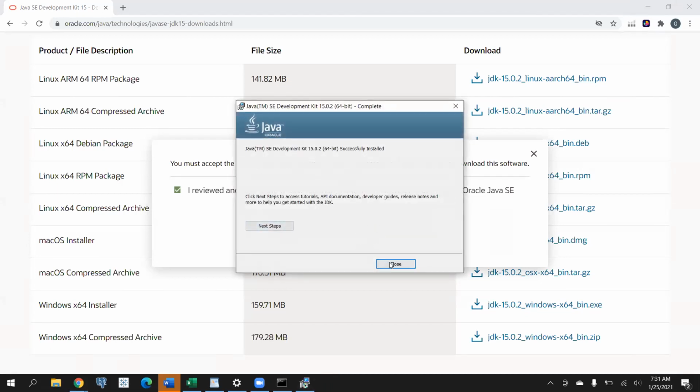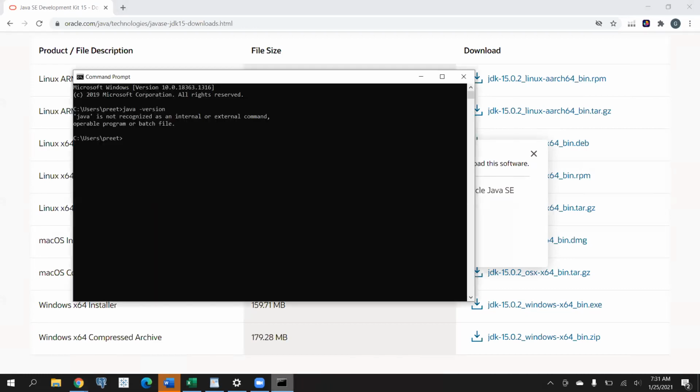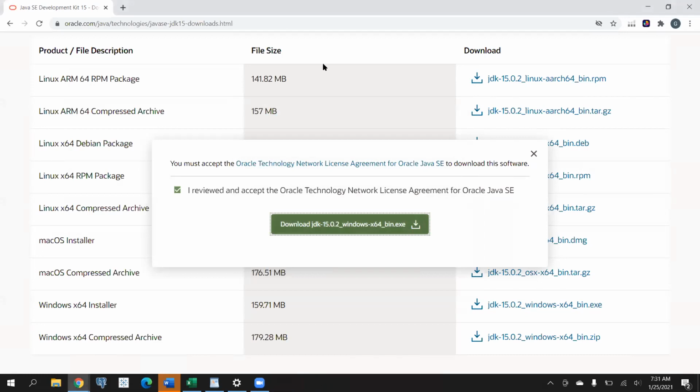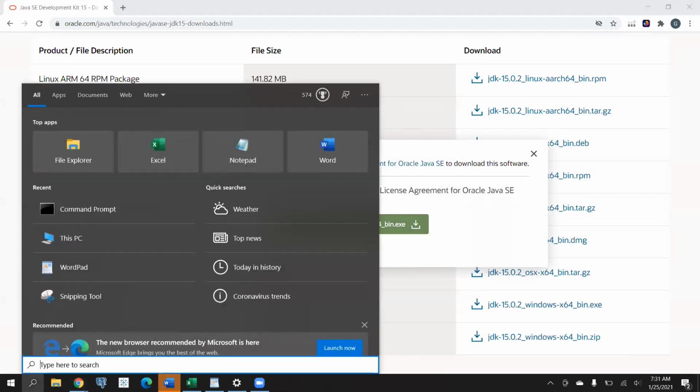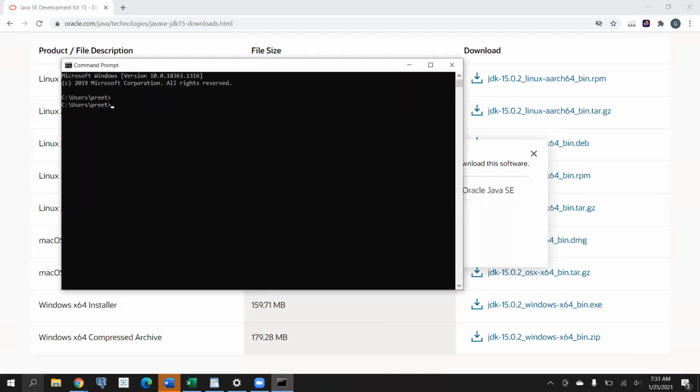Close. Yes. Now close this command prompt once and open it again. Run the same command again, java version. Okay, so now everything is working.